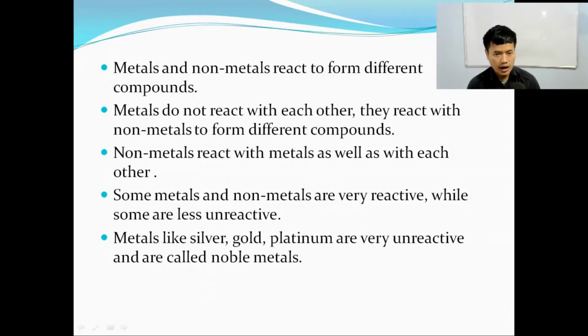Metals like iron, silver, etc., react with only non-metals to form different compounds. They cannot react with each other. When we say they cannot react with each other, we mean that metals like iron, silver, etc., cannot react with each other. Like iron and iron cannot combine to form a different compound. They need to react with a non-metal to form different compounds.